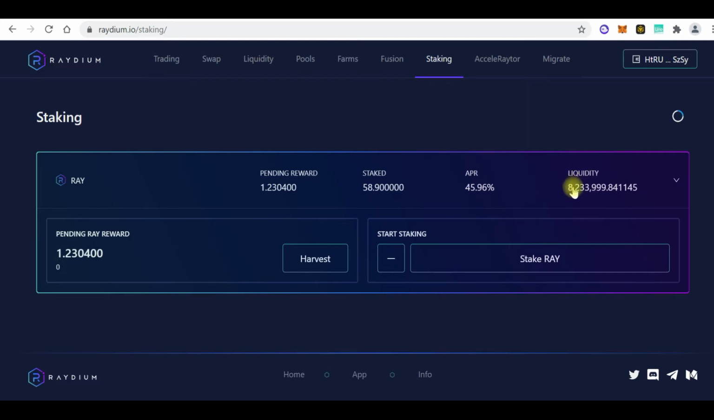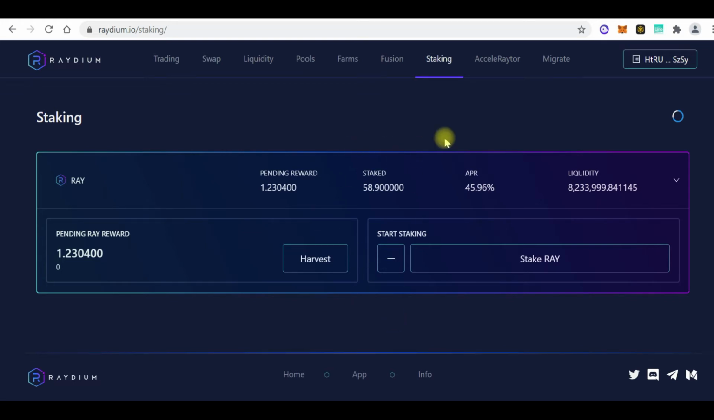So what it means by liquidity is this is the amount of RAY that people have staked on this platform. So we have about 8.2 million RAY that people have actually staked on this platform. So that is what staking is all about. So when you hear staking, it is not a big thing. This is what staking is.